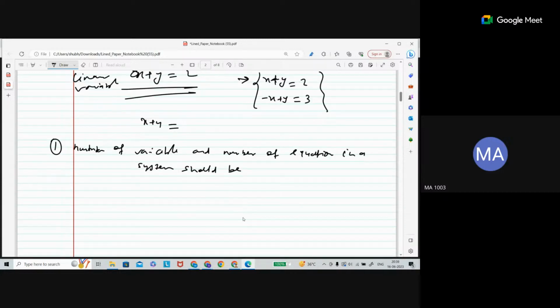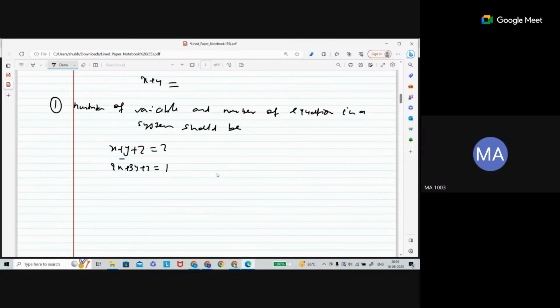Suppose your case is x plus y plus z is equal to 2, and let's say 2x plus 3y plus z is equal to 1. See, in this case you have 3 variables but only 2 equations. So you cannot apply the Cramer rule here. Now this is one condition, and let me write the other condition for the Cramer rule.